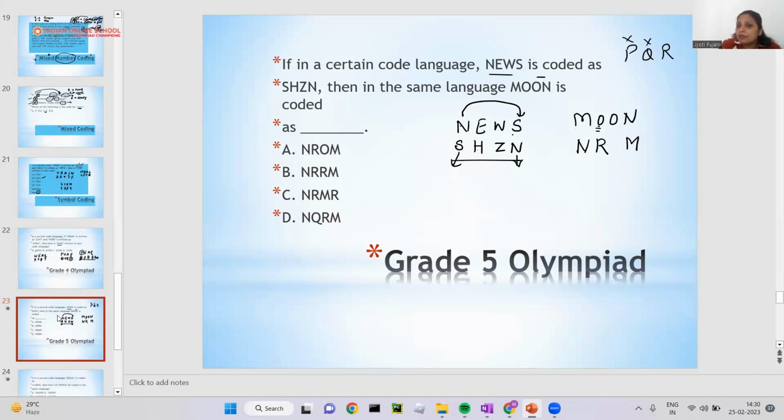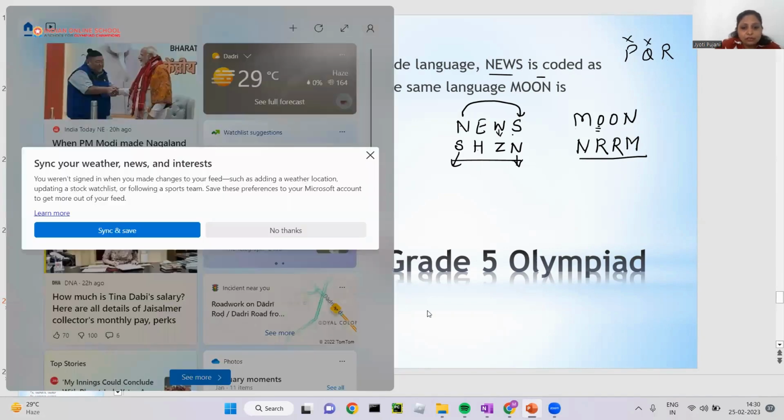Again, in case of W, if you can see that, you have to choose another third letter. They have to leave X, Y, then they are using Z. Again, I have to leave P and Q, and I have to use R. So N, R, R, M. That will be our answer. Got it? Okay, so I will take one more question now.